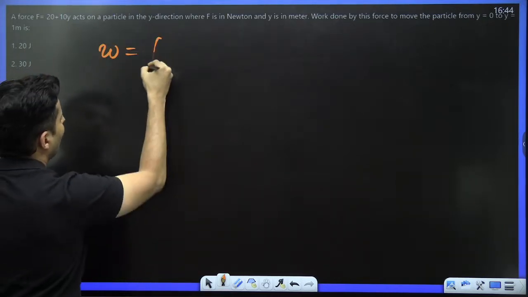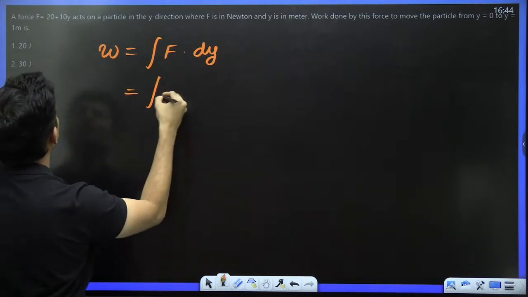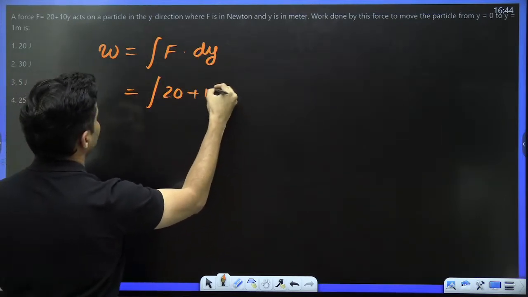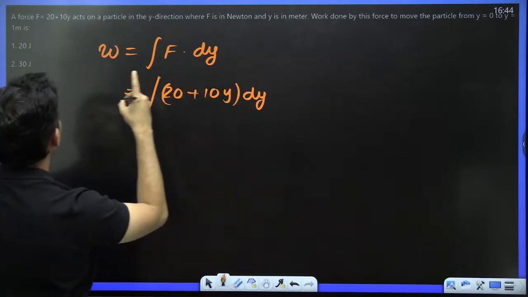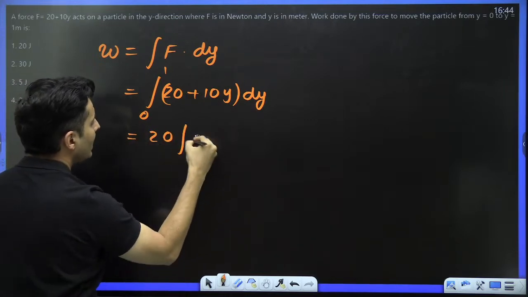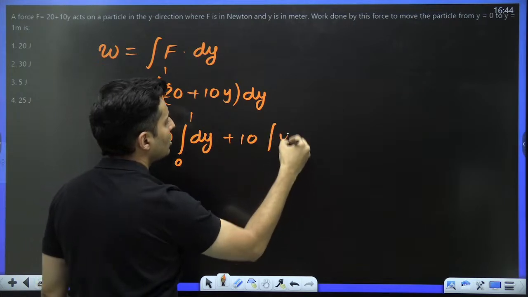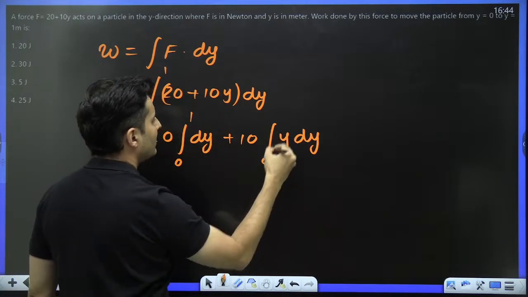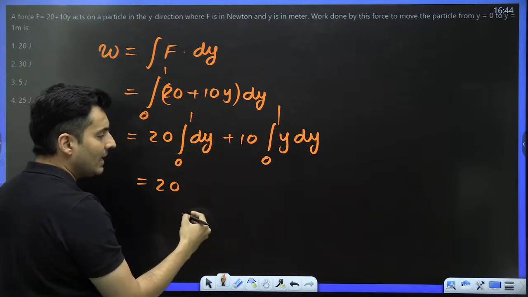So here, work will be the integration of force with respect to y. The force is 20 plus 10y, times dy. The y coordinate changes from 0 to 1. So this will become 20 times the integration of dy from 0 to 1, plus 10 times the integration of y dy from 0 to 1.